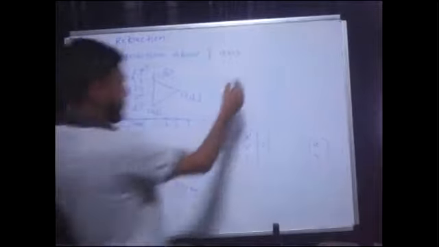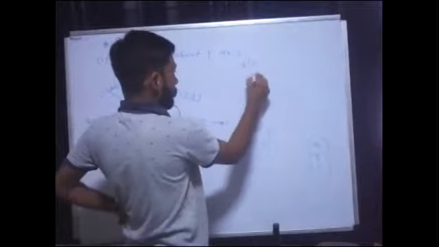So I can write x dash is equal to something. What should I write? Yes, you are correct. x dash is equal to minus x and y dash is equal to y. So these are the two equations I get whenever I am talking about reflection about y-axis. Based on these equations, if I want to write the matrix form, what should I write in the middle matrix? Yes, correct. I should write minus 1, 0, 0.